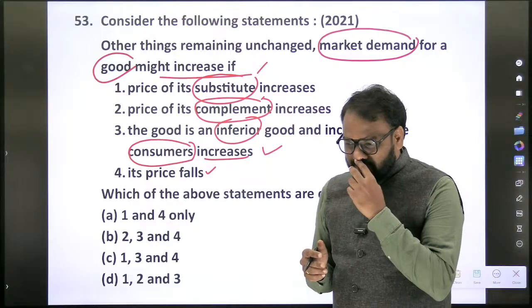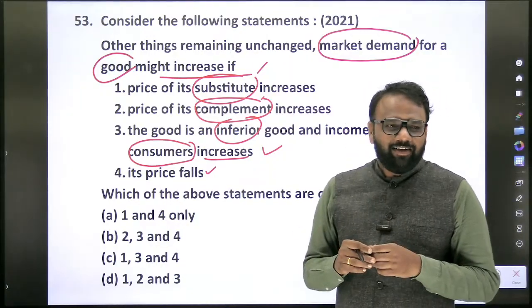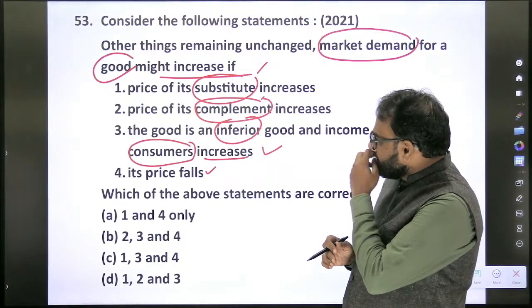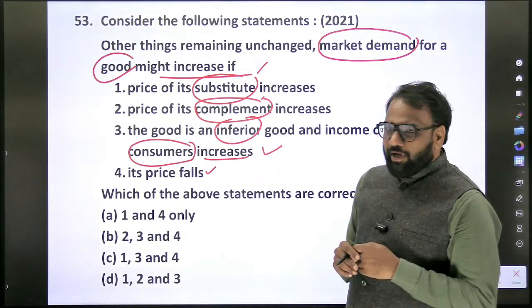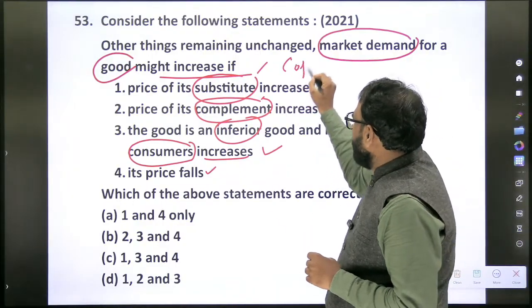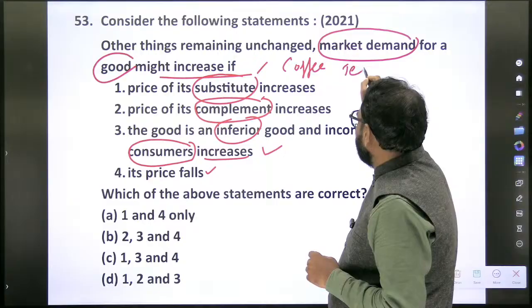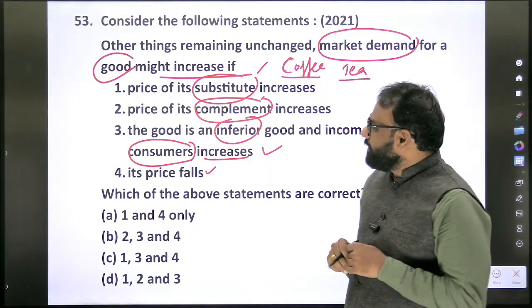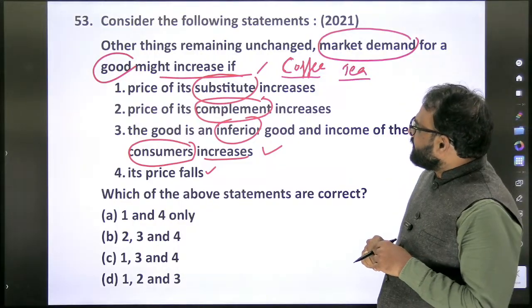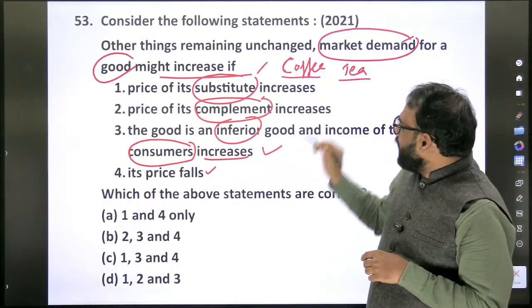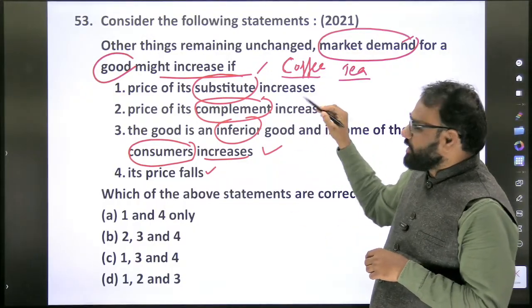There are so many examples, but sometimes when you are discussing coffee, we took an example of what? Coffee and tea. Okay, coffee can be a good example. So we can say coffee and tea. Other things remaining unchanged, market demand for a good might increase if the price of its substitute increases.